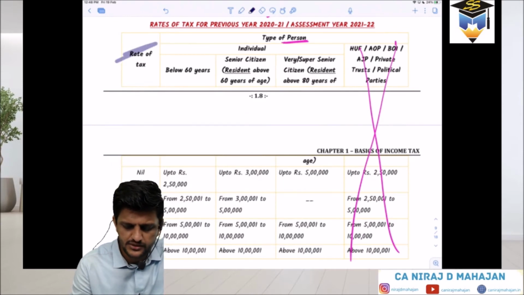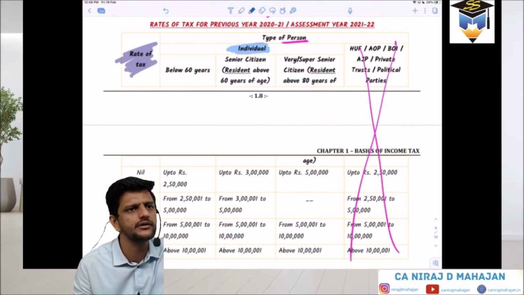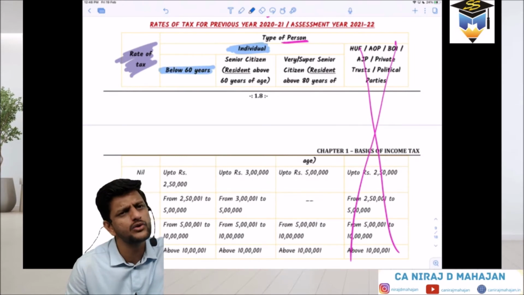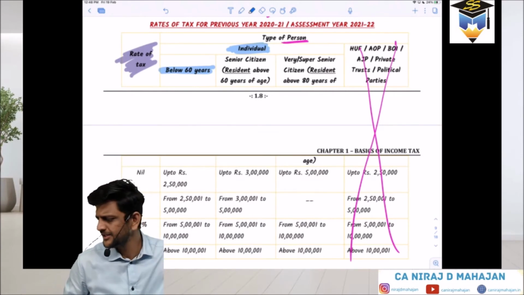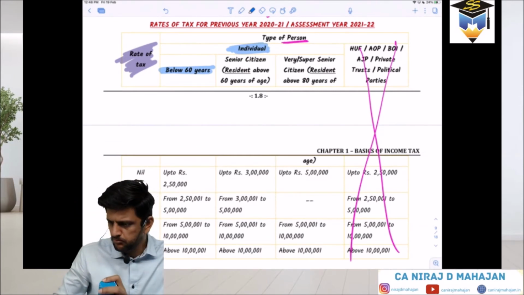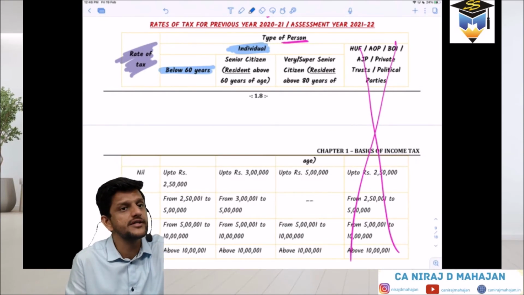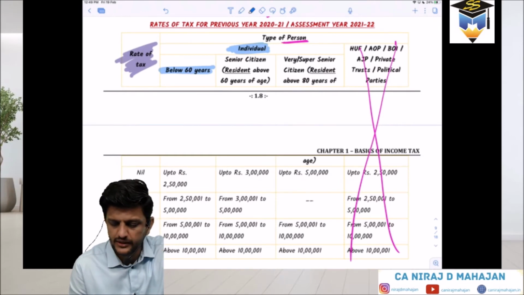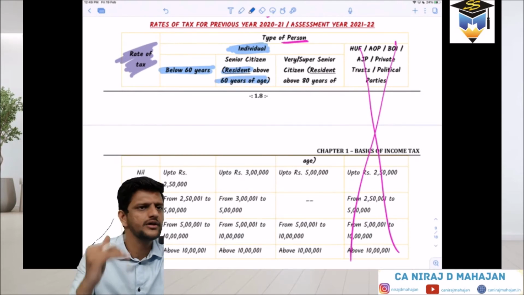We have your rates of taxes. Fine till here. Then we have individuals. Individuals are of separate types. You have sub columns. Below 60 years of age, that includes your minor also. Is a minor a taxpayer? Yes. He is an assessee. How he will pay tax, that is a separate thing that we will see later on. So first is below 60 years, that means not completed 60 years yet. Then senior citizens: resident above 60 years of age, 60 completed or above.